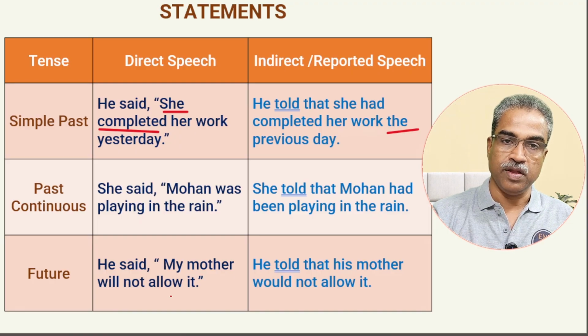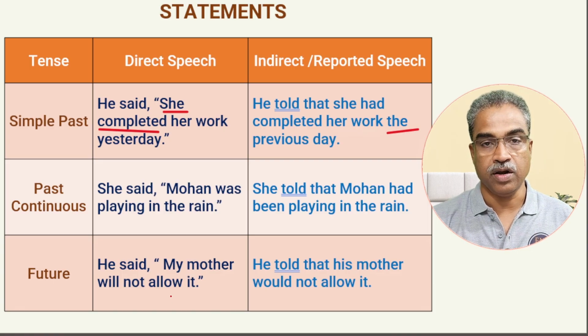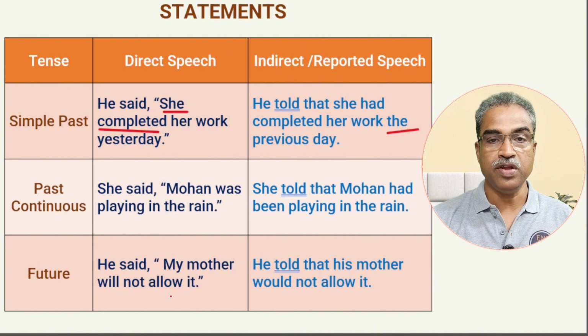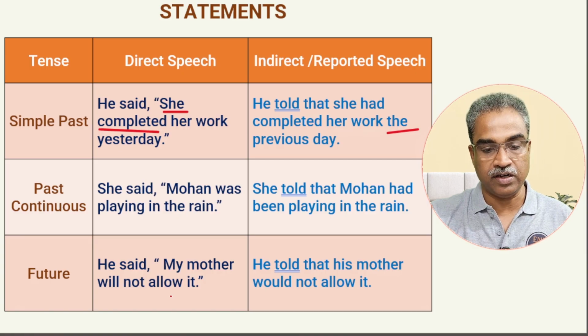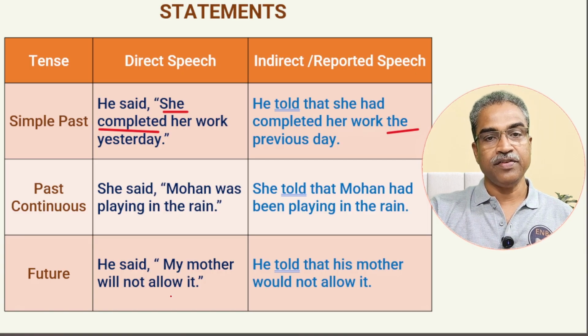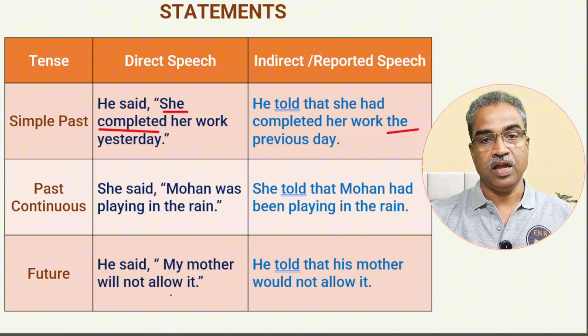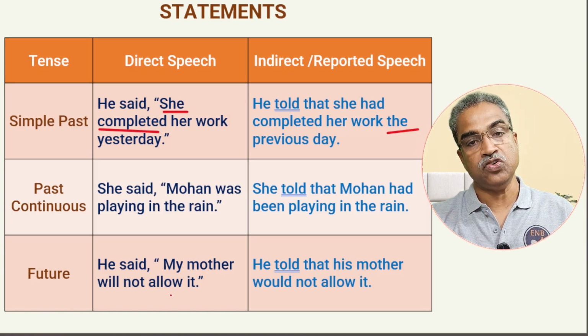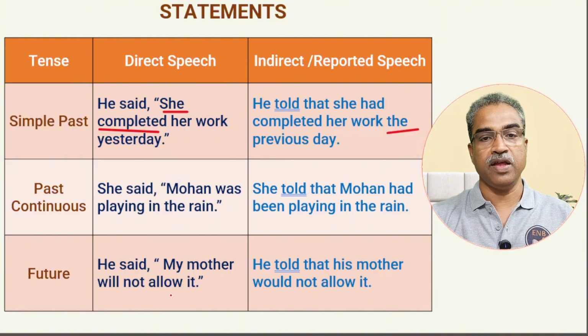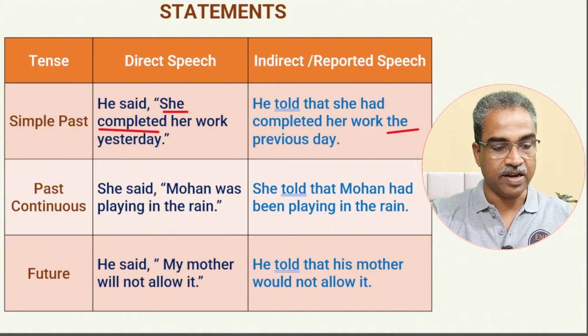So any tense it could be. I will be going, I would be going. I will have done, I would have done. I will have been doing, I would have been doing. I shall be doing, I would be doing. Shall changes into would. I explained earlier the reason also. Is that clear? So this is how we identify statements in the direct speech and how we can change them into reported speech by applying our rules here. I think it is clear.